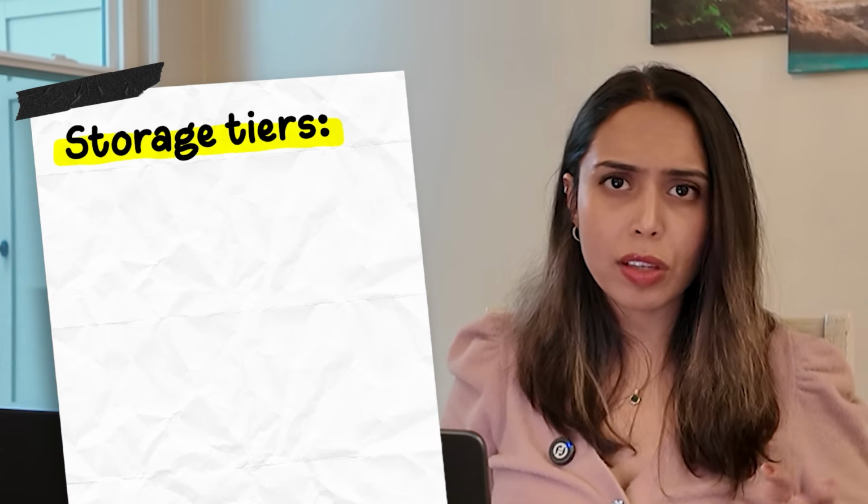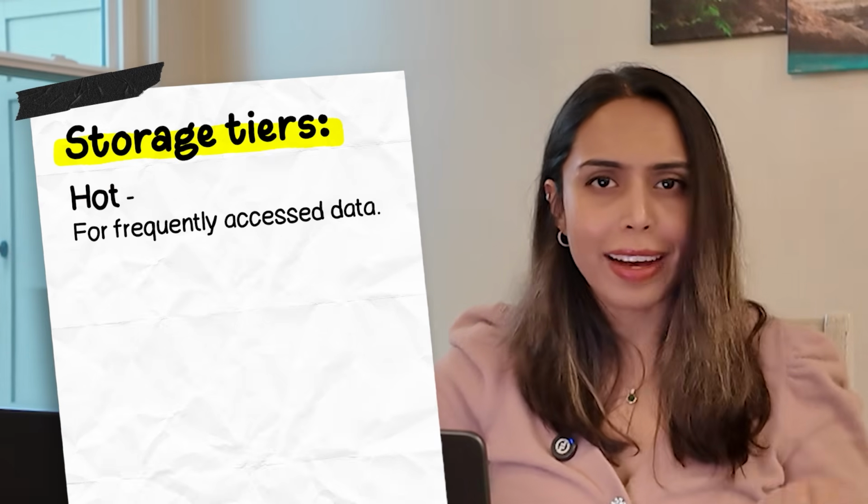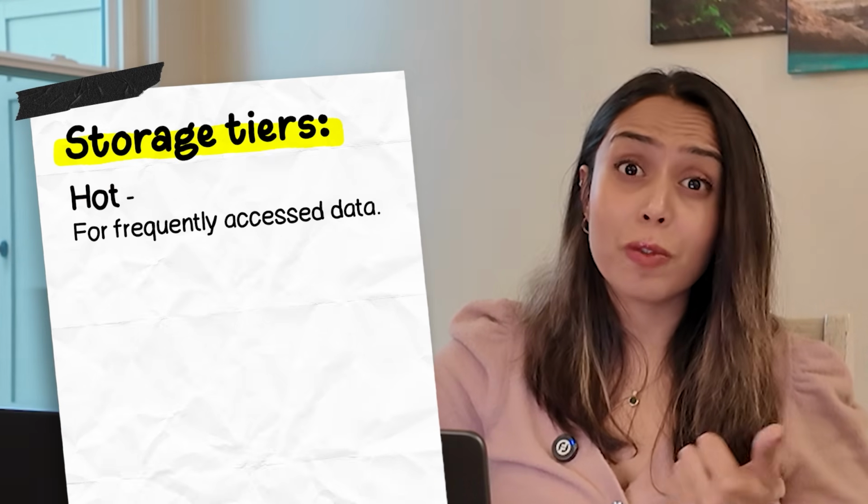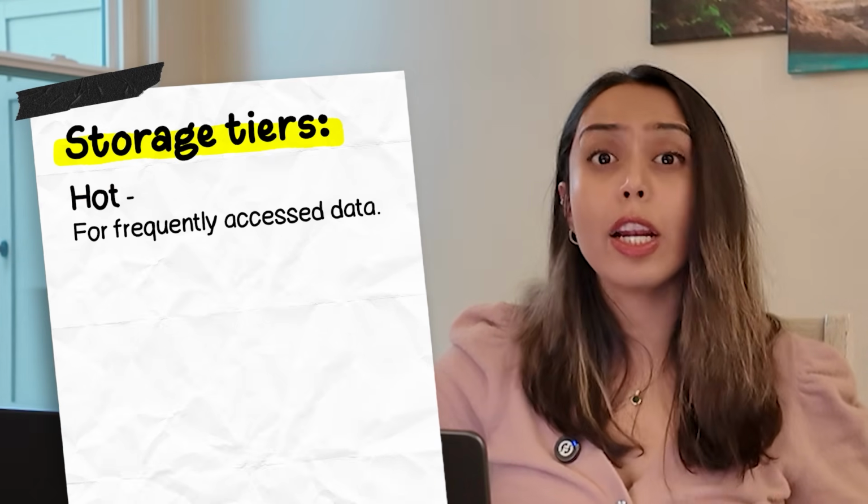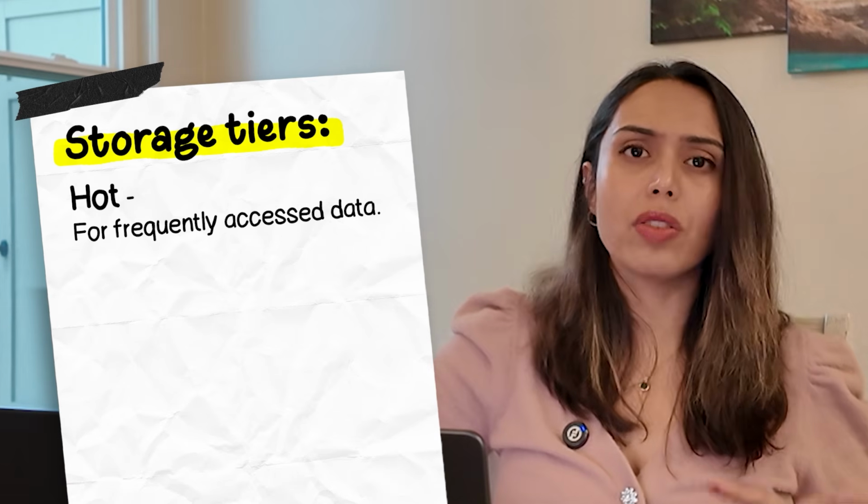There are 4 storage tiers and this matters the most. Number 1 is hot. As the name suggests, it is for the data you access frequently. It has higher storage cost and lower access cost. Access here is read and write operations.